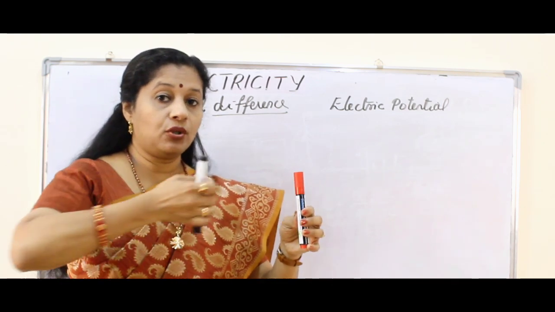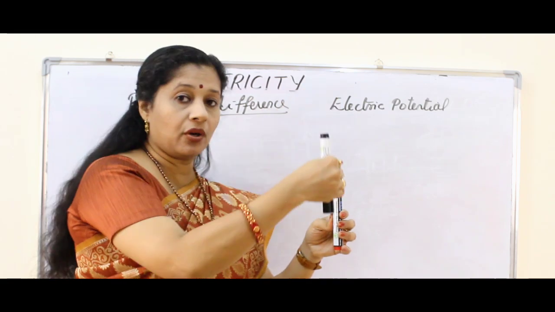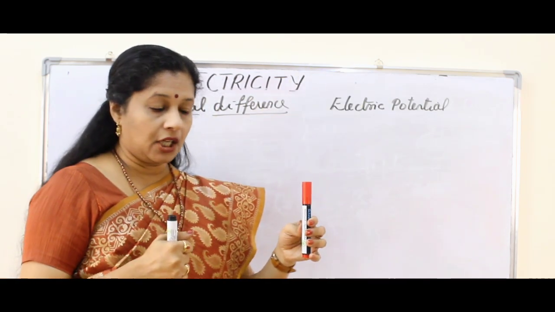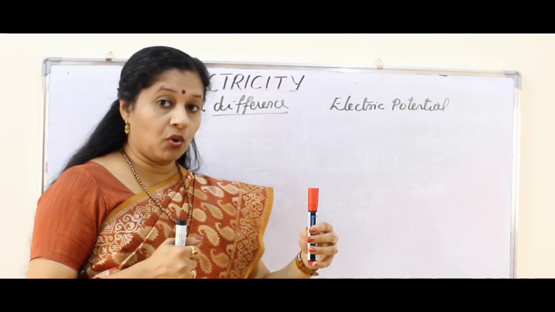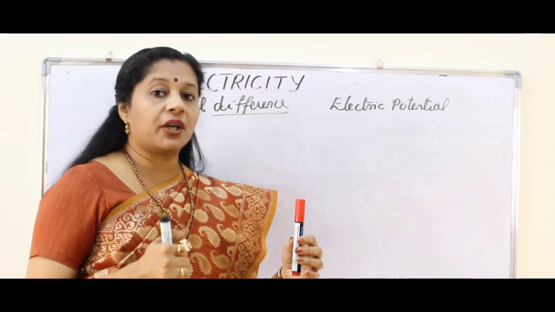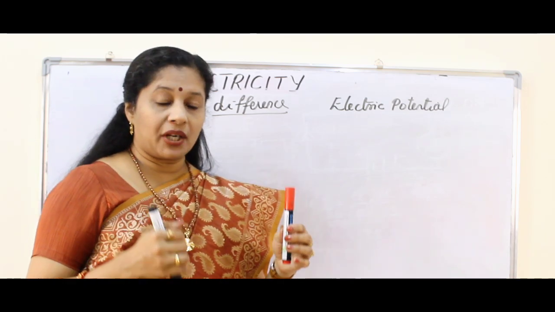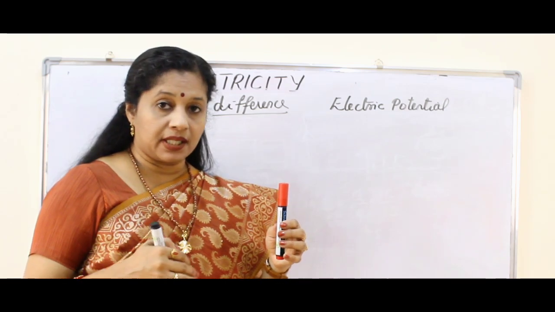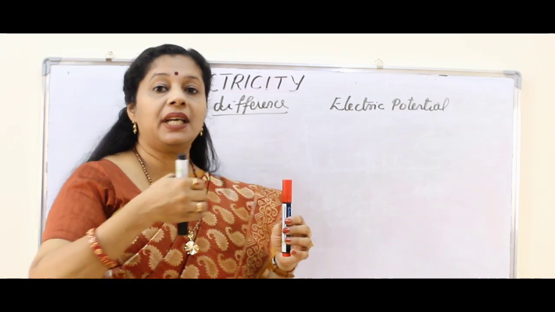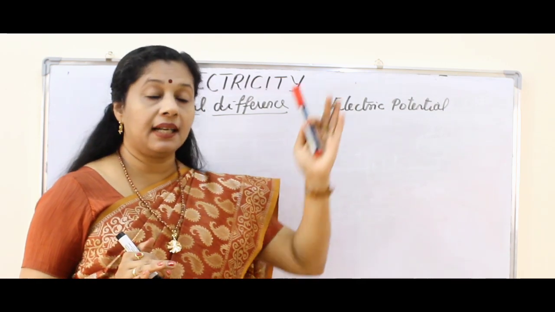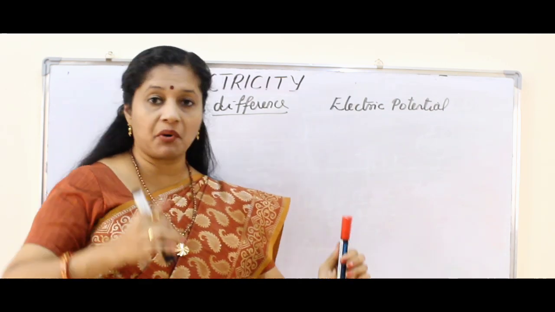Here I have to do more work, because first I brought it till here, now I have to bring it till here. So more work is done. The difference in that work done is called the potential difference. So the potential difference is the amount of work done in bringing a unit positive charge from one point to the other.